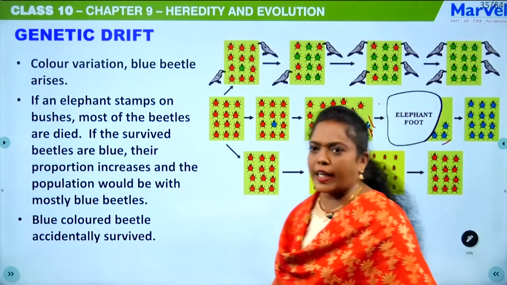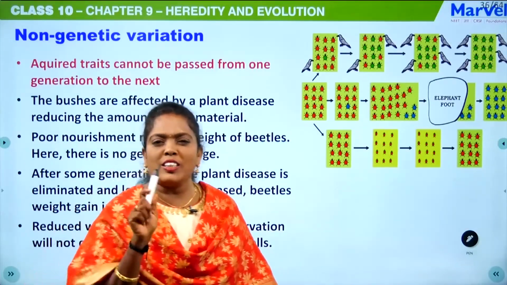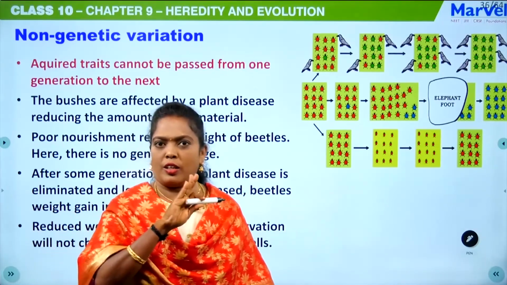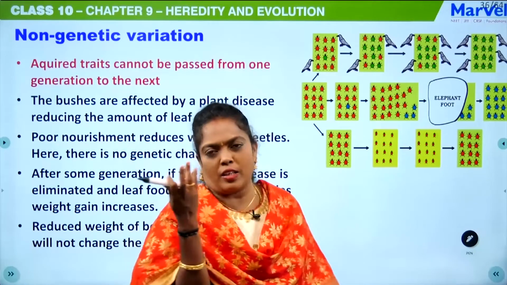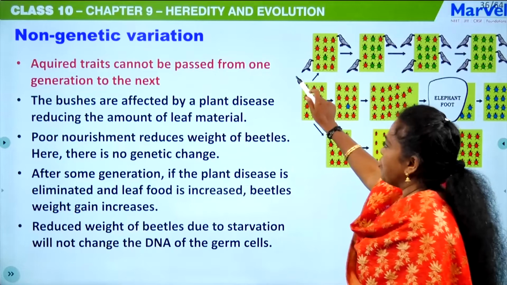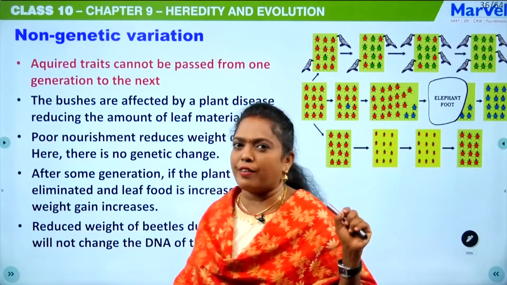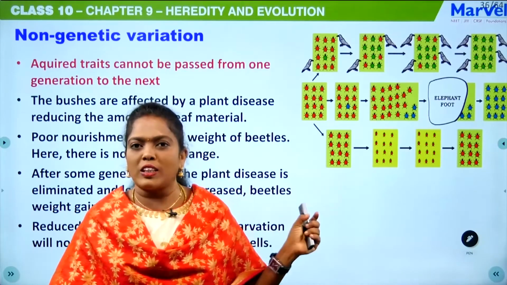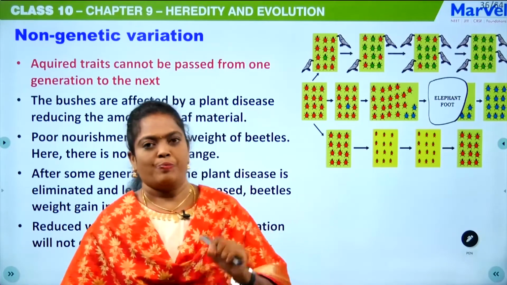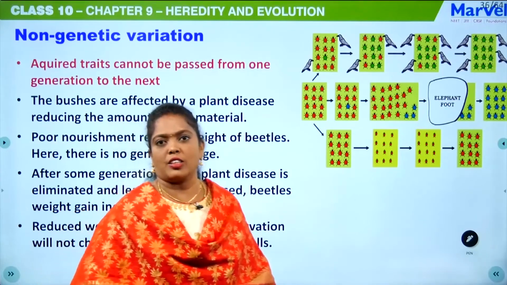That is the second thing. Then we will see the third situation, that is non-genetic variation. Here the genetics has nothing to do with it, it is non-genetic. Like here you can see, the acquired traits cannot be passed from one generation to the next. In the last class itself, I have clearly explained what is an inherited trait and what is an acquired trait. Inherited means genes. Through the genes that character is transferred.